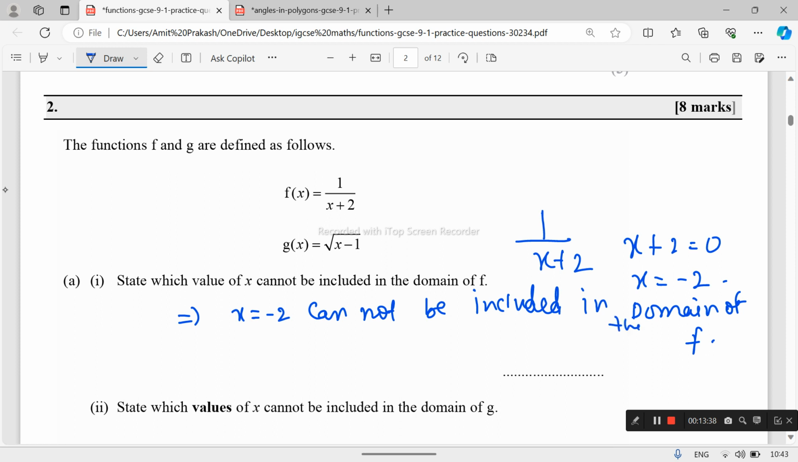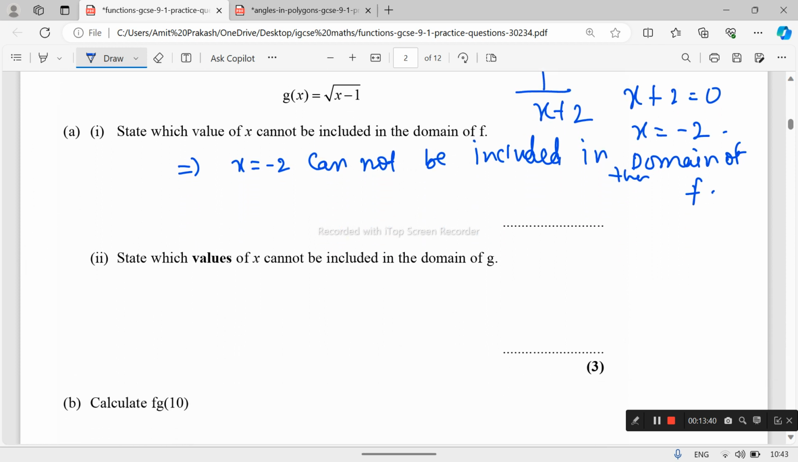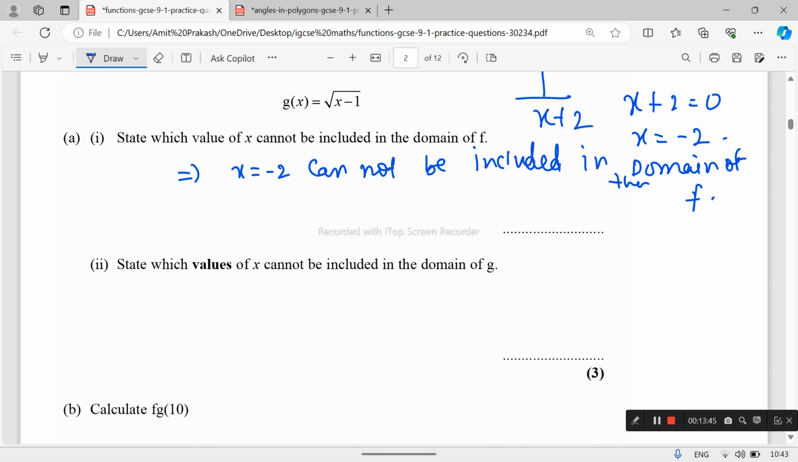Again, we have to state which value of x cannot be included in the domain of g. So g(x) equals square root of x minus 1, and under the square root, the square of any real number can never be negative. So x minus 1 is always greater than or equal to 0. So x is always greater than or equal to 1.